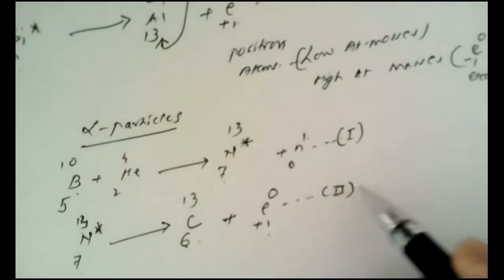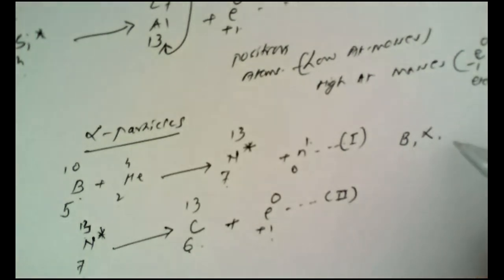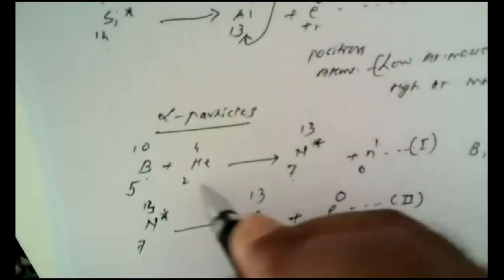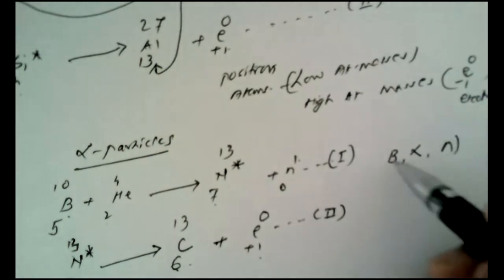So according to notations, how can we write? Boron is the target nucleus, alpha particles are the projectiles, and the neutrons are the ejectiles.